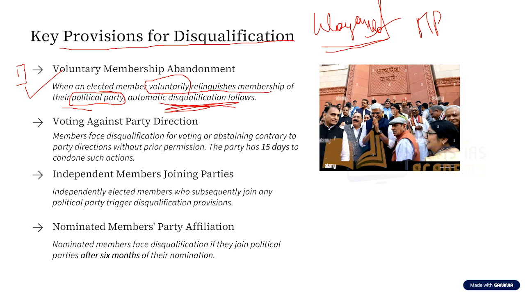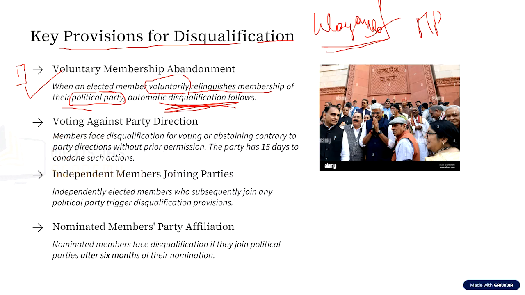Whether she will resign or not is a completely different thing, but just for you to understand, I'm telling this. So, if an elected member voluntarily resigns or gives up the membership of the political party from which they are elected to the house, automatically they will be disqualified. So this is the first provision of disqualification. I hope you have understood.